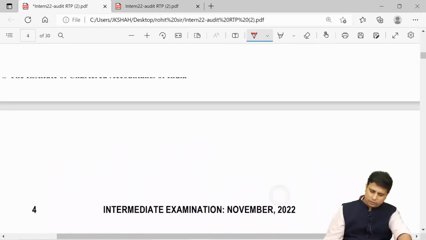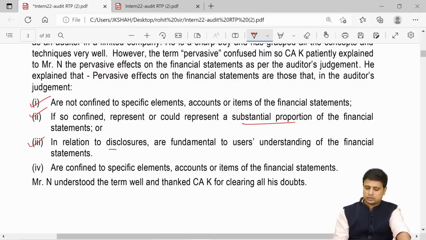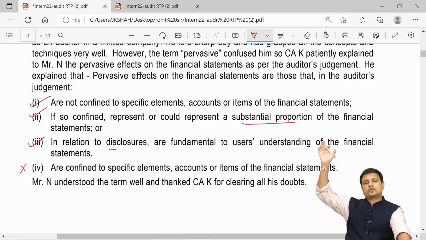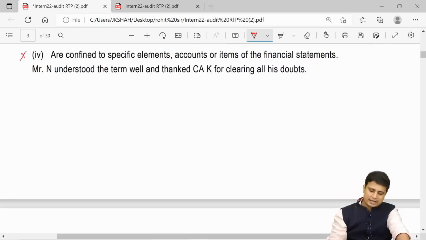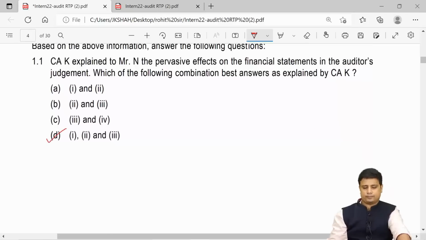So my friends, when we talk about pervasiveness, the effects are such that they are not confined to one specific element. If so confined, then it is a substantial proportion, consider the example of closing stock, and in relation to disclosure they are fundamental to the user's understanding. Point number 4 is not relevant here. All those students who could not relate, go to the notes of SA 705. We have written these 3 points as they are. So the answer here is going to be D.